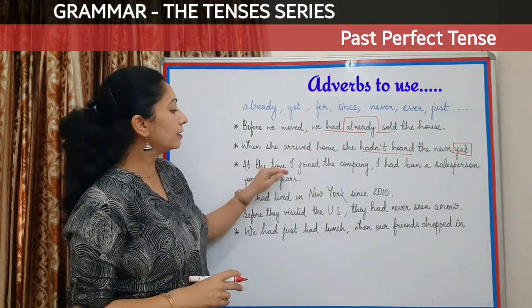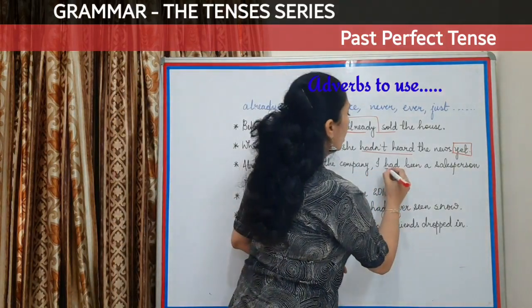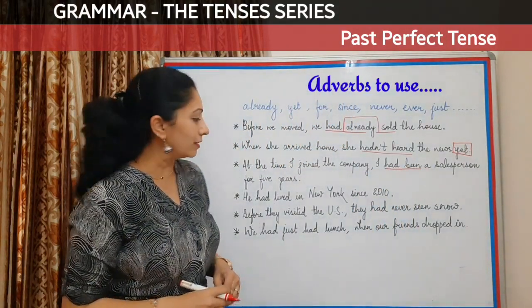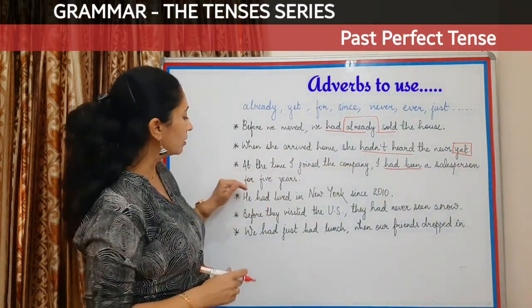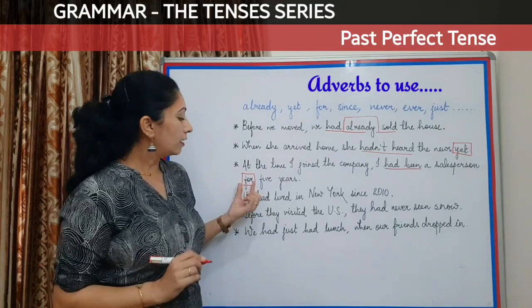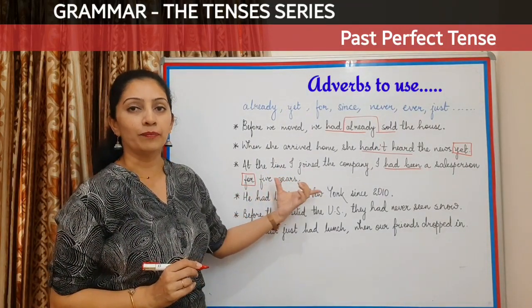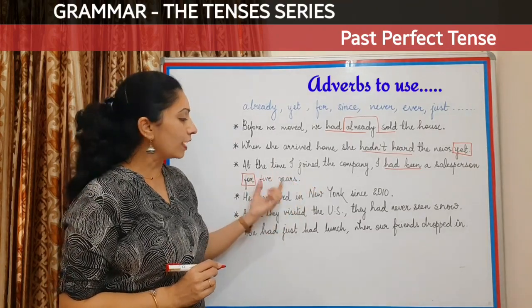Next one, at the time I joined the company, I had been a salesperson for 5 years. This is past perfect tense. Now for here is a word which will tell you about the duration of the time in the past, like 5 years.